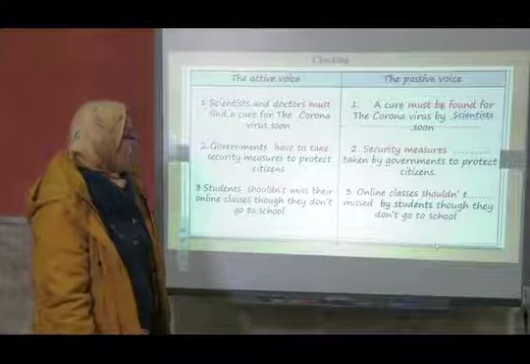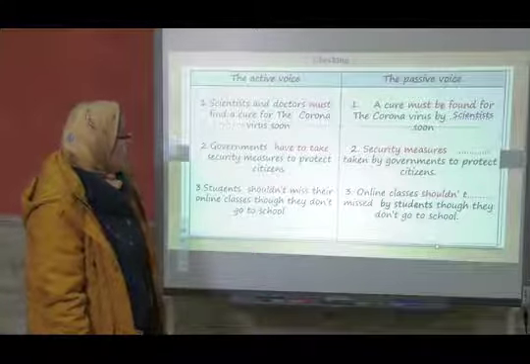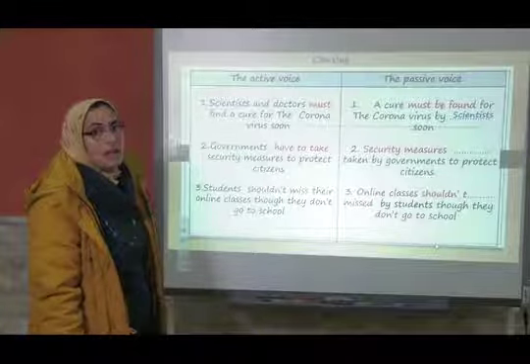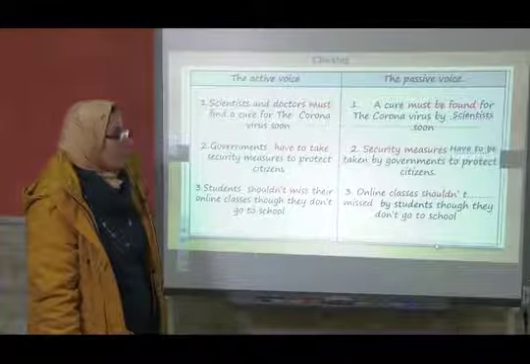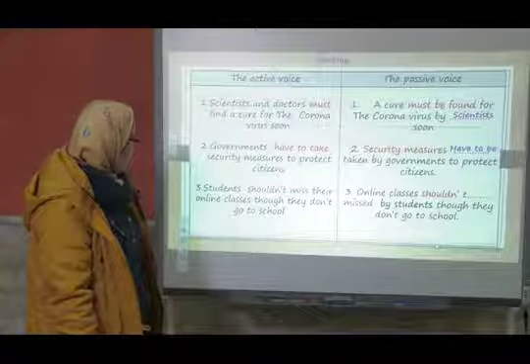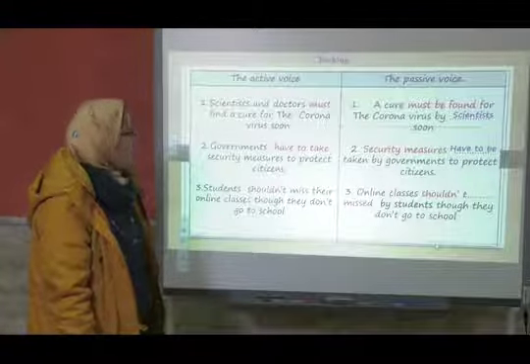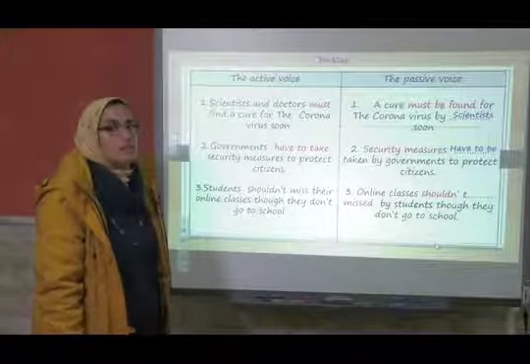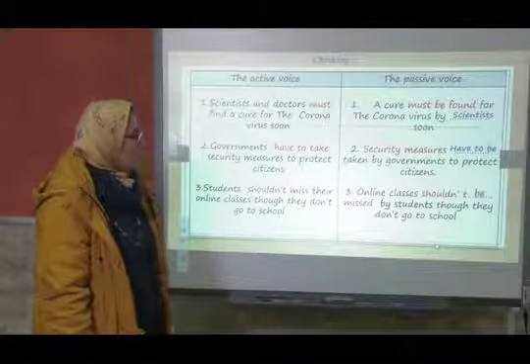Security measures, in the second sentence, governments have to take. Security measures have to be taken. Great. Students shouldn't miss their online classes though they don't go to school. Online classes shouldn't be missed. Great.